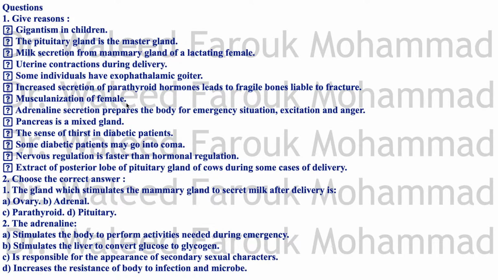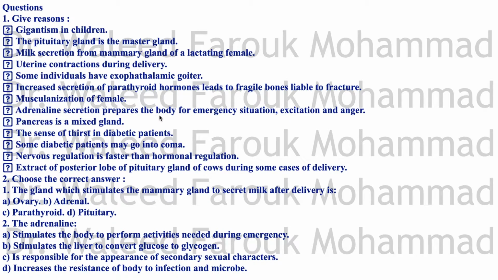Masculinization of female. Masculinization means male secondary characters appearing on females. This is because of the increase of the sex hormones, like the testosterone, for example, from the suprarenal medulla. Or maybe because of increased secretion of ACTH from the pituitary, something wrong in the pituitary leads to the hypersecretion of the adrenal gland or the suprarenal gland.